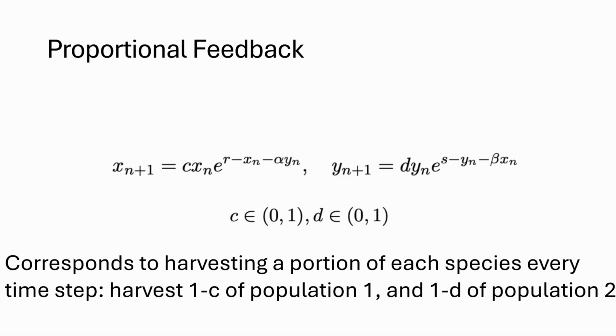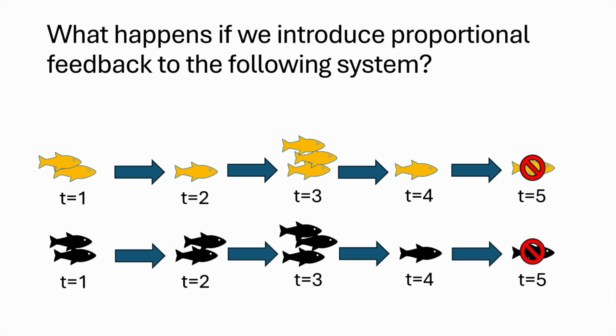What this corresponds to in real life is the harvesting of a portion of each population every time step. We have the exact same equations, except we cut away some of each population at the end, when we multiply by c and d. The question was, can we introduce these constants to force any system to follow the 3 stable behaviors mentioned? Let's look at an example before we continue.